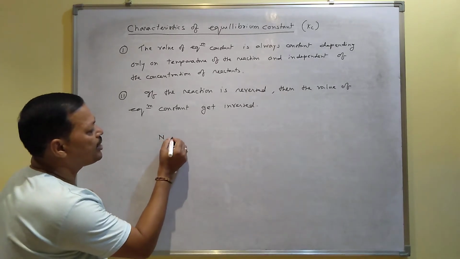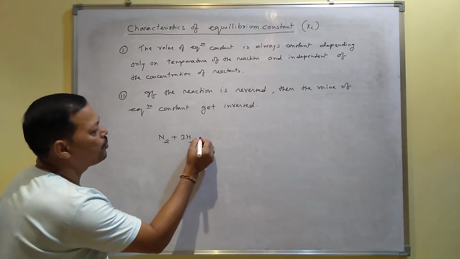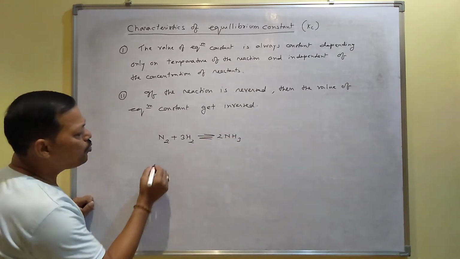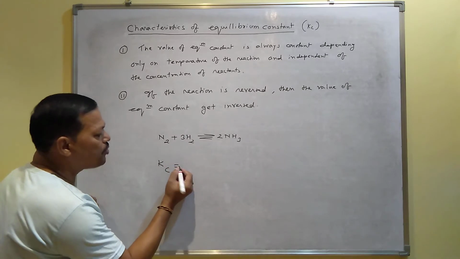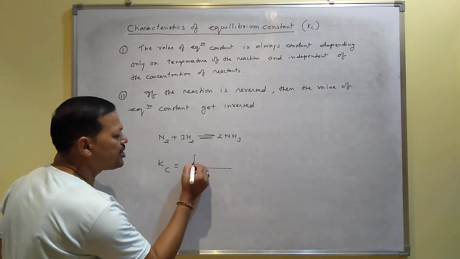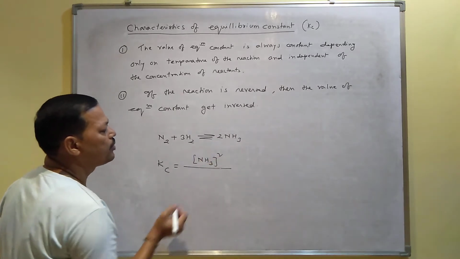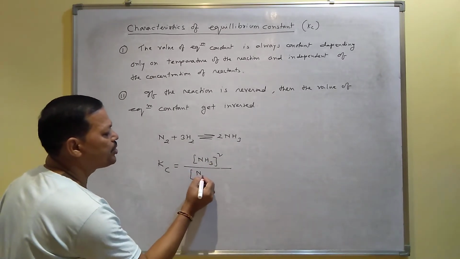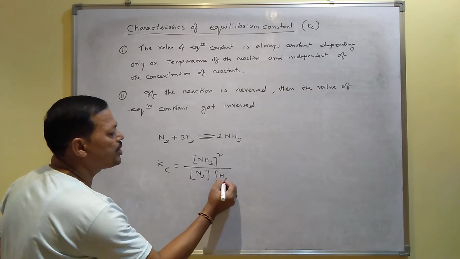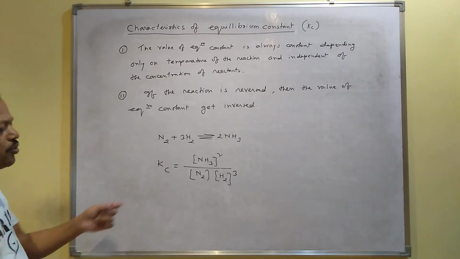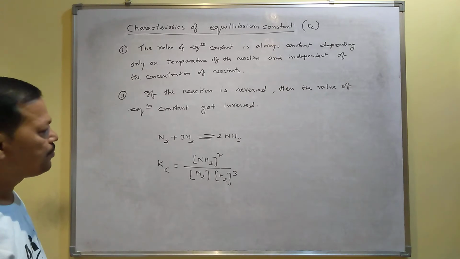Suppose this is one of the reactions, N2 plus 3H2, it produces twice NH3. If you want to express the equilibrium constant Kc, how do you express? Concentration of NH3, coefficient should be power, divided by concentration of nitrogen into concentration of hydrogen. Here coefficient 3, that's why whole cube. So like this you can express the Kc.